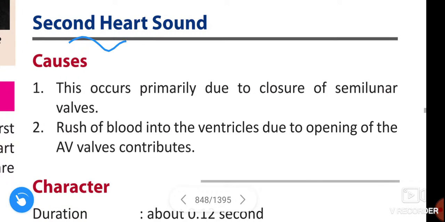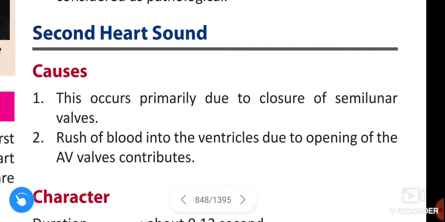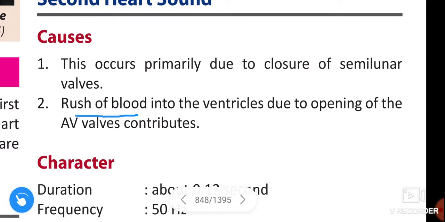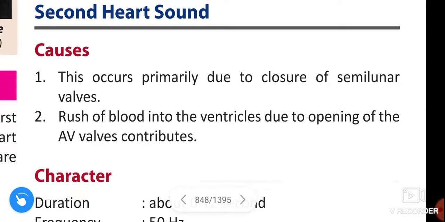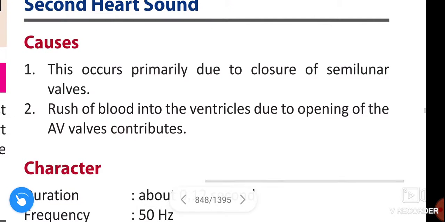Next, second heart sound. Coming to the causes, this second heart sound occurs primarily due to closure of semilunar valves. Rush of blood into ventricles due to opening of the AV valves contributes.